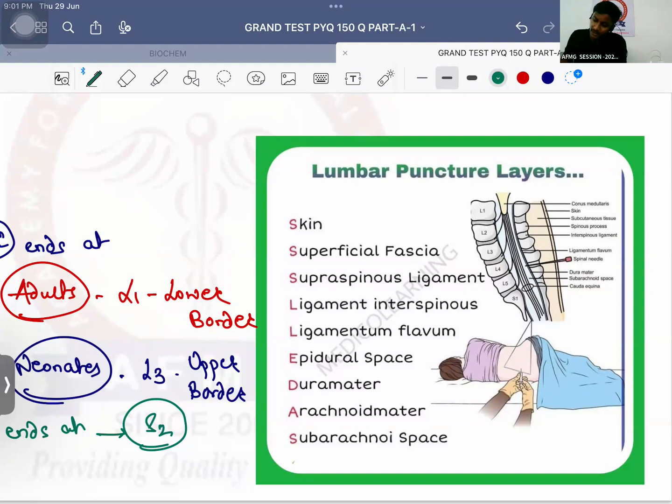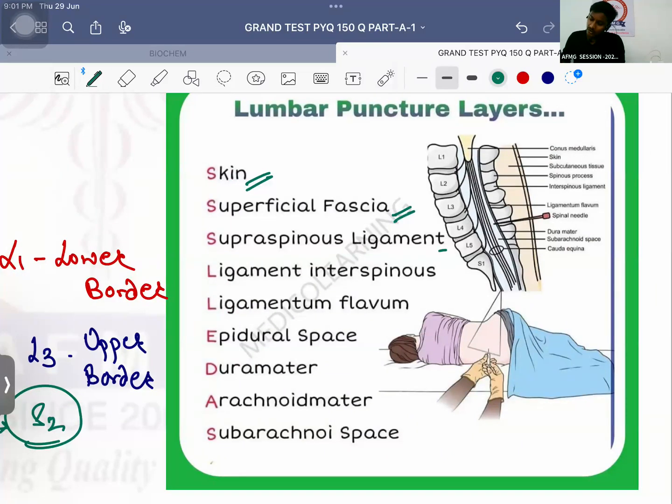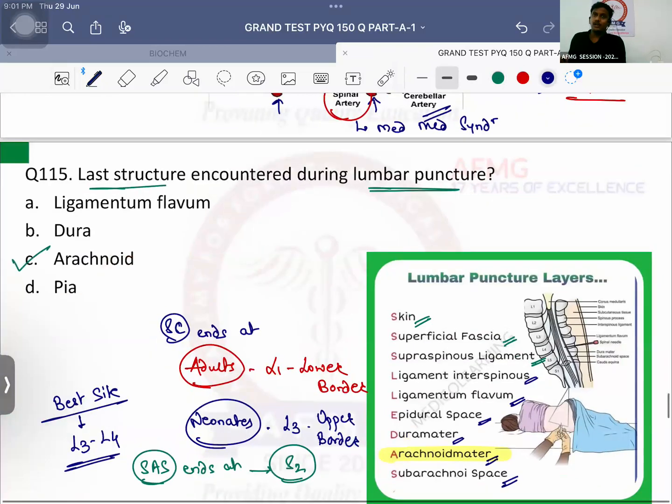Okay? First we will be piercing the skin, followed by the superficial fascia, followed by the supraspinous ligament, followed by the interspinous ligament, followed by ligamentum flavum, followed by the epidural space. Then we will pierce the dura mater, then the arachnoid mater, and then finally we go into the subarachnoid space. So before going into the subarachnoid space, the last layer to be pierced is arachnoid mater. So the answer should be option C, arachnoid mater.